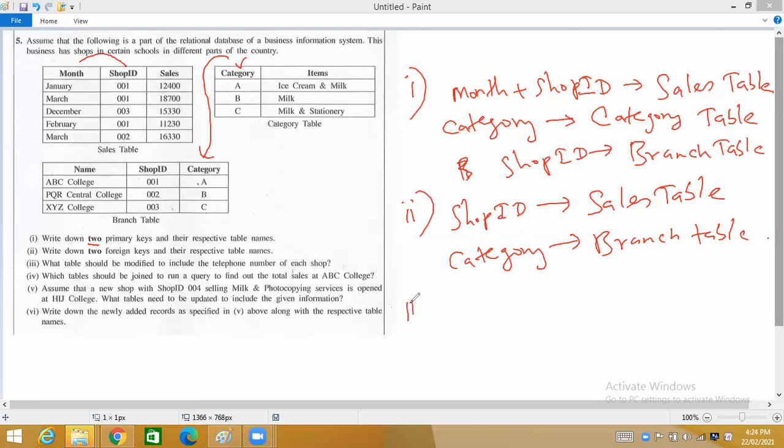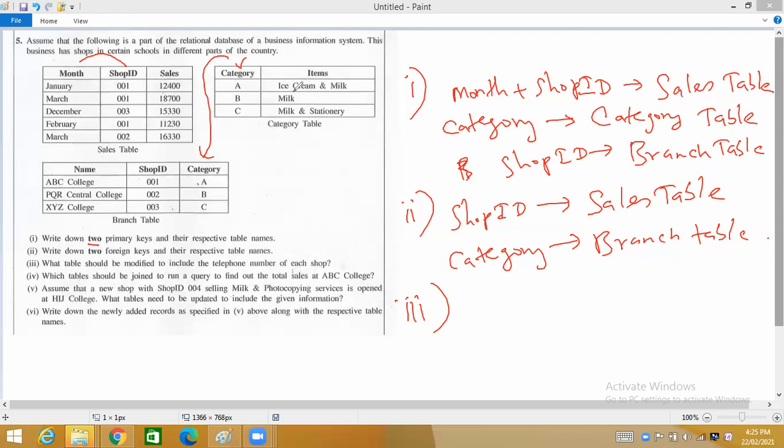Let's look at question number 3. What table should be modified to include a telephone number of each shop? Now they are going to add the telephone number to each shop. Okay, to each shop they are going to add the telephone number. So what is the most appropriate place? Can I add a telephone number to the sales table? No, because the sales table has the sales data, like how much of goods they have been able to sell in each month, a total of the sales. So it is not appropriate.